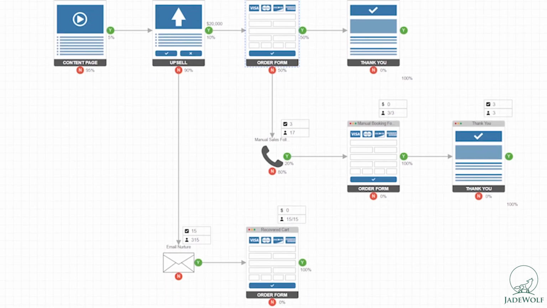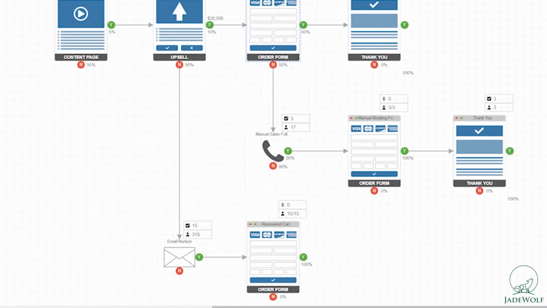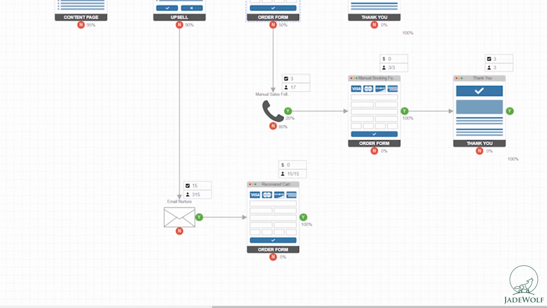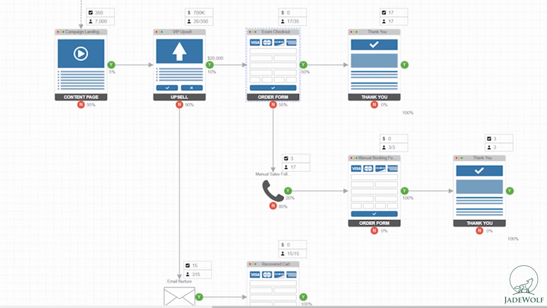And also we can have an email nurture here. Obviously, if somebody falls off in the checkout process, to recover their booking and say, hey, you never finished your booking. Do you still want to go to this property and stay there, right? Like a very low complexity hospitality funnel.